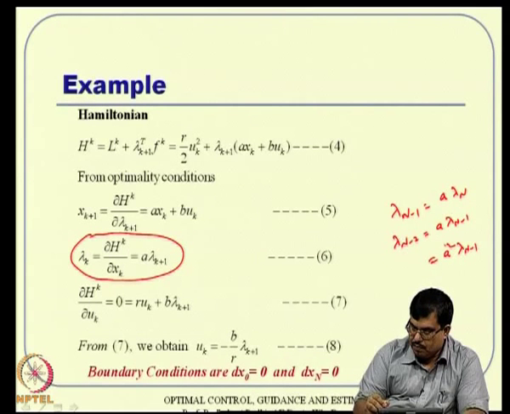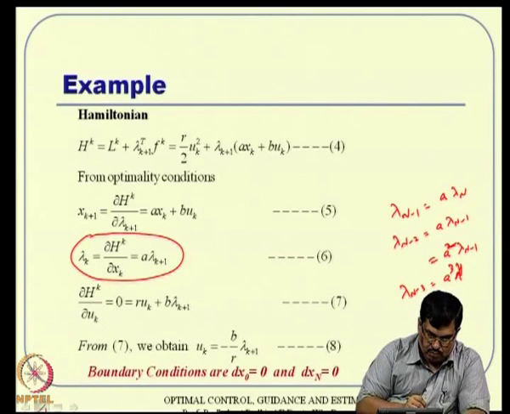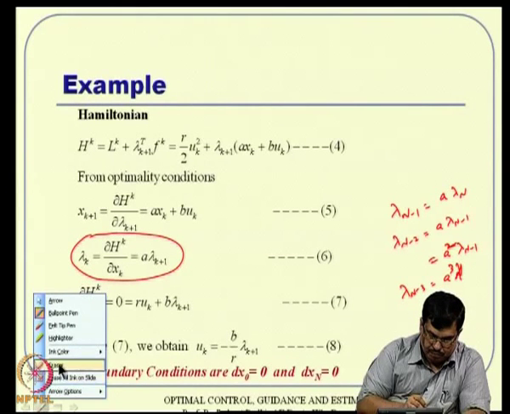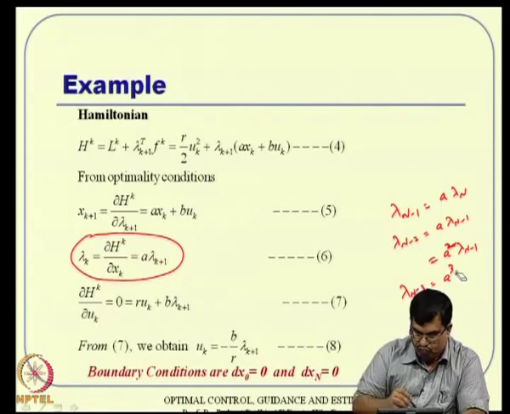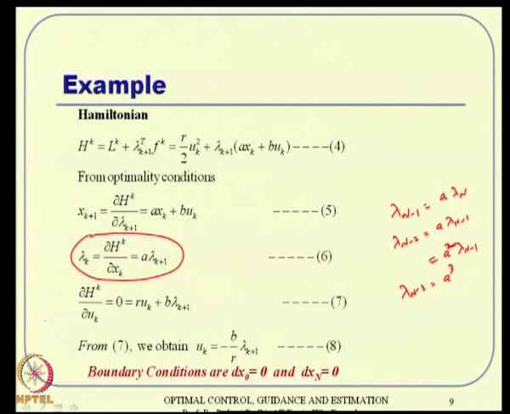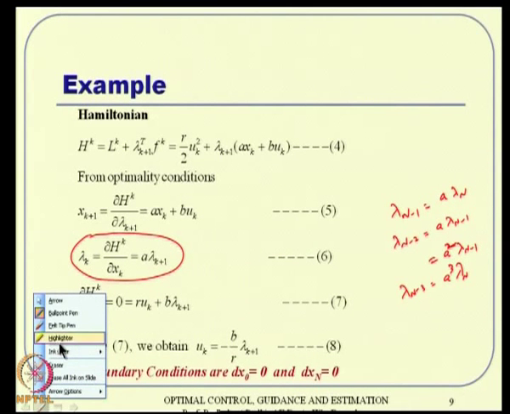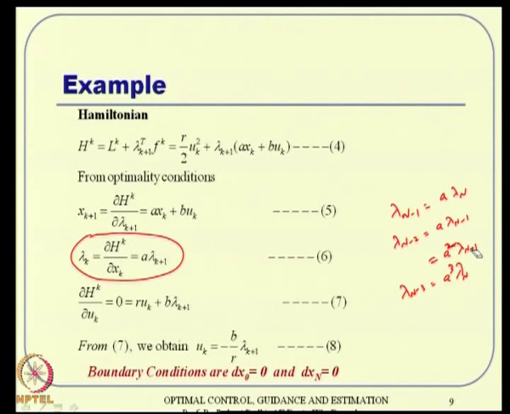Similarly, I can write lambda n minus 3 is A cube times lambda n. Sorry, there is another mistake also there. This minus 1 should not be there. All right, so this is what it is.